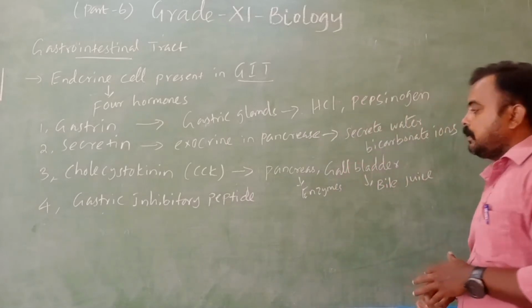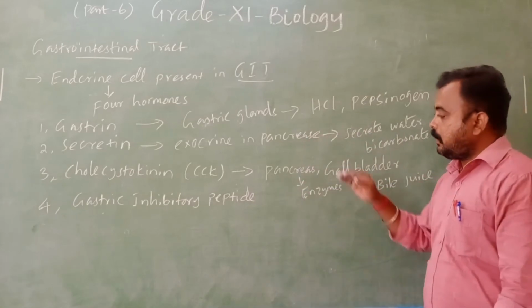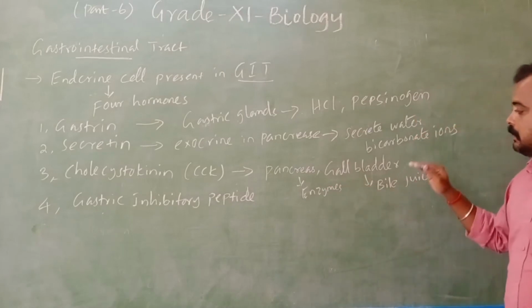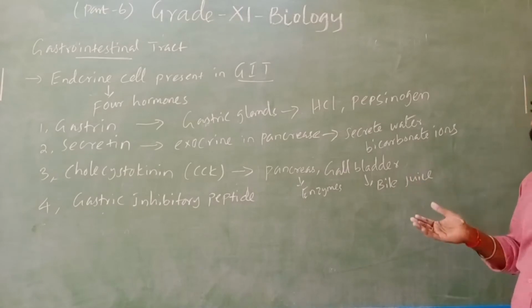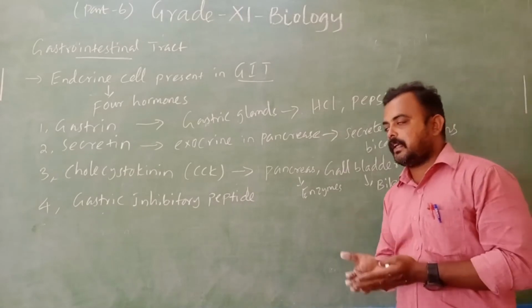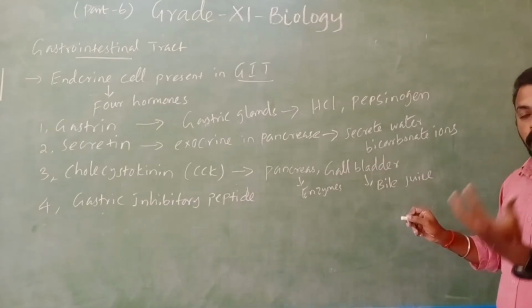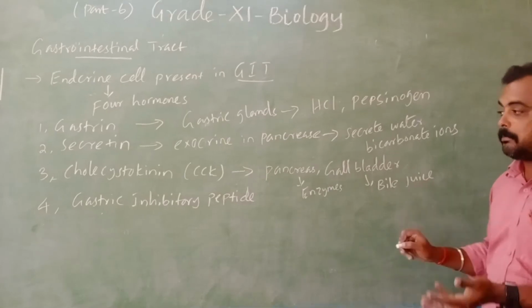The pancreas secretes what? Enzymes. Then the gallbladder will release what? Bile juice. Because bile juice is secreted in the liver, it is stored in the gallbladder. So it opens into the bile duct, which carries bile juice.